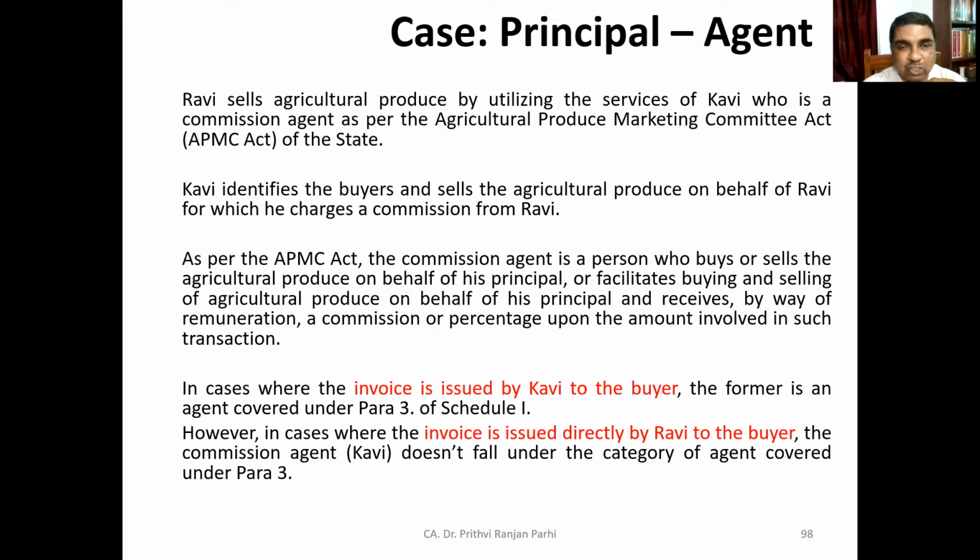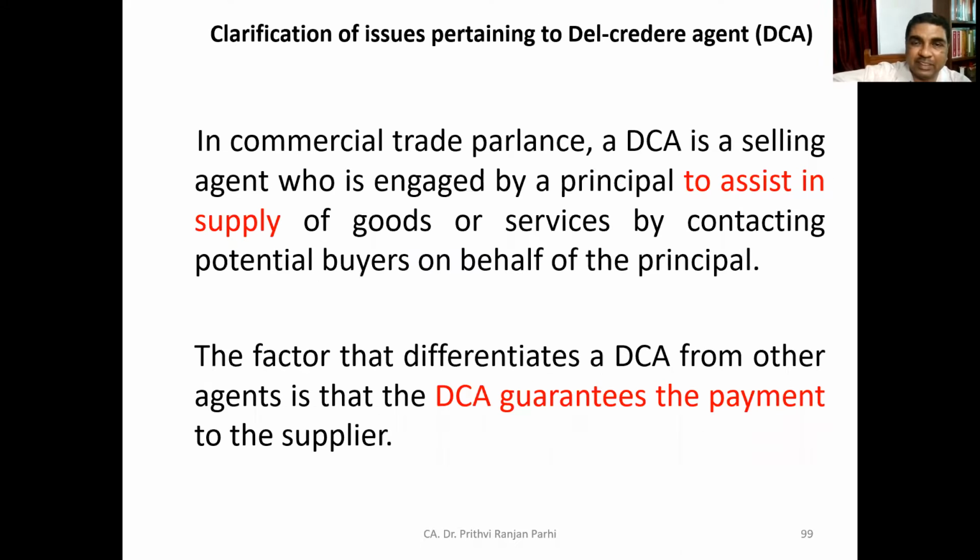When we were discussing this slide, we understood that when supply is made, let us say the agent has received goods from the principal and the agent is supplying it to the buyer or the recipient. Whether it is a supply by the agent or by the principal depends, among other things, on who is raising the invoice. Have you remembered this? Who is raising the invoice?